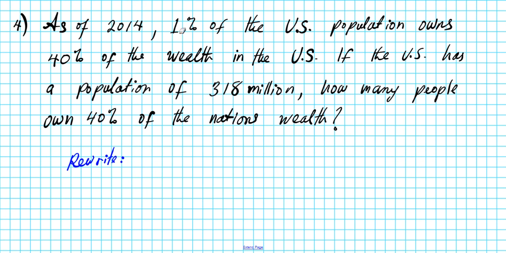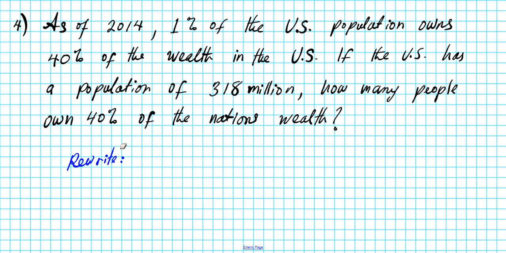Obviously we're going to be eliminating one of these percent values, either 1% or 40%. So what is the question asking us to do? It's asking us to calculate how many percent of the people in the entire United States owned 40% of the wealth. We're told that the percentage that own 40% of the wealth is 1%.